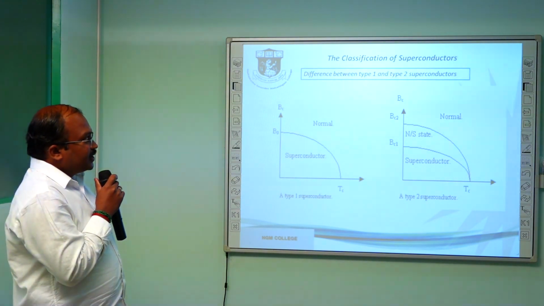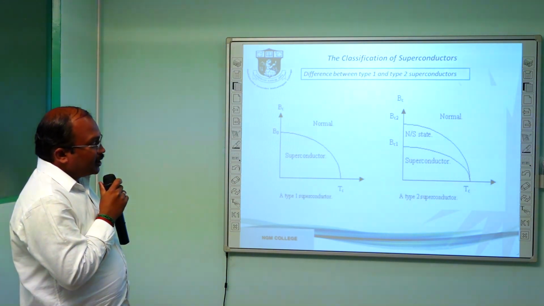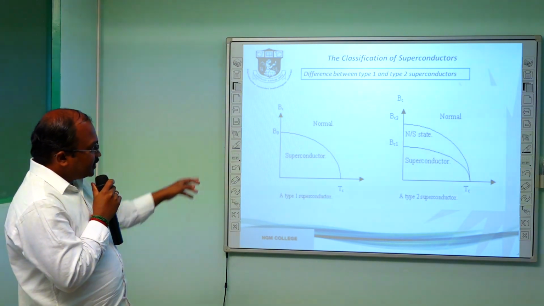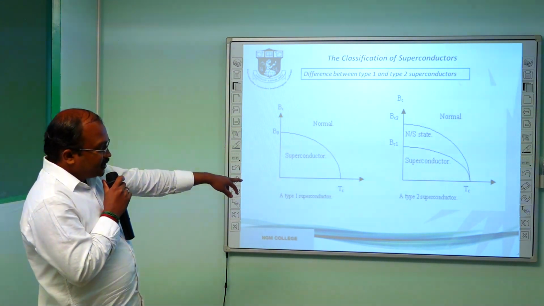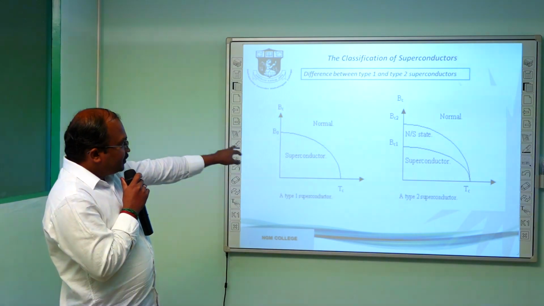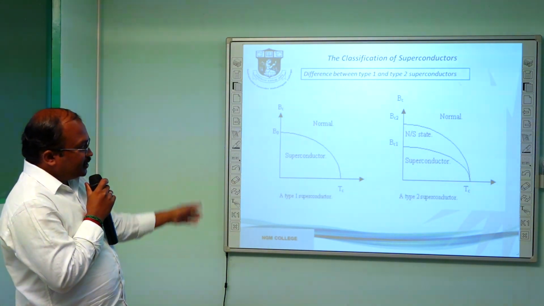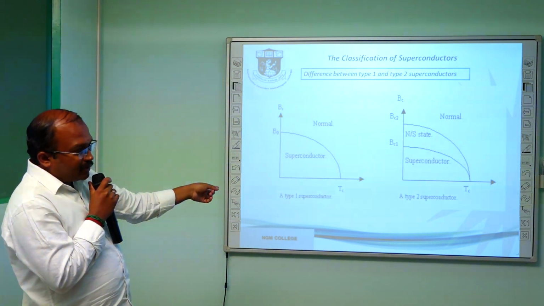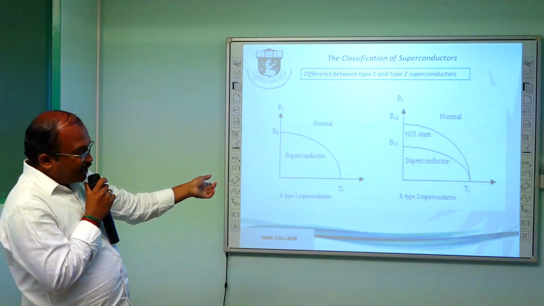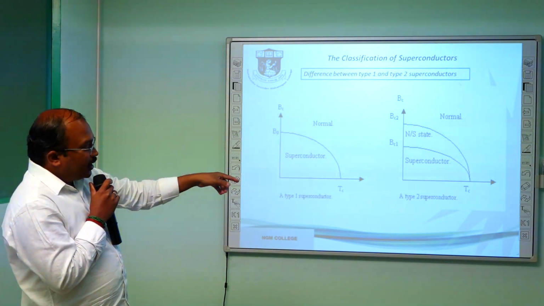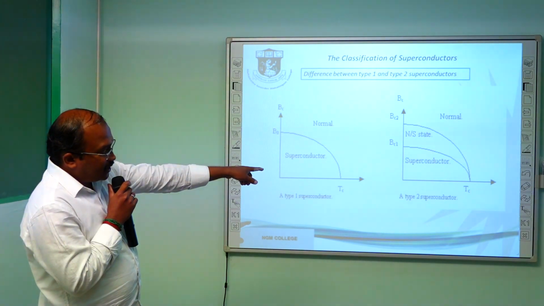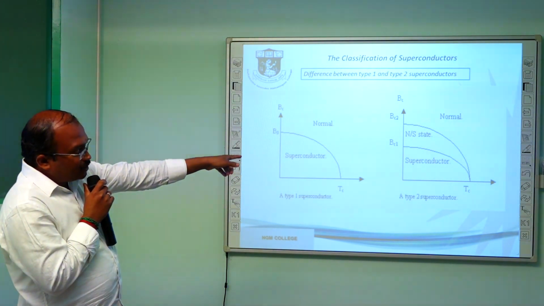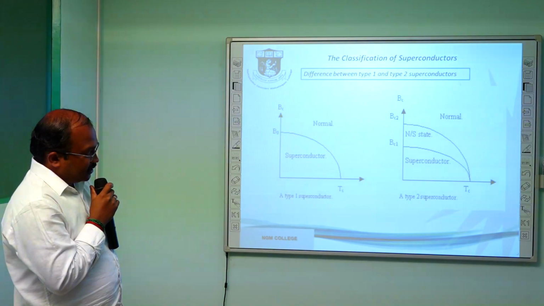So there is a classification into type 1 and type 2 superconductors. This is the graph, in which Tc is the critical temperature and B0 is the magnetic field. This is the normal superconductor, the type 1 superconductor. I will explain later what type 1 and type 2 are. Then this graph shows Tc for a non-superconducting state and a superconducting state.